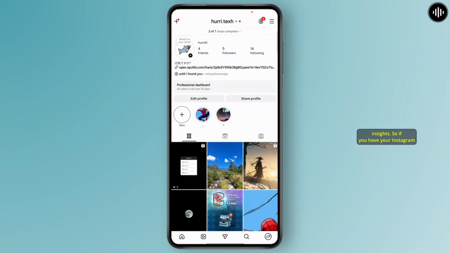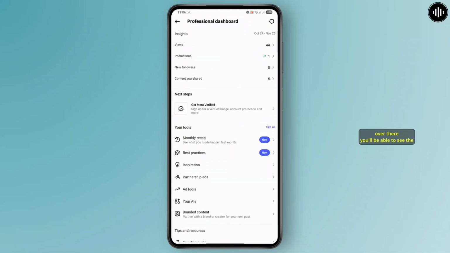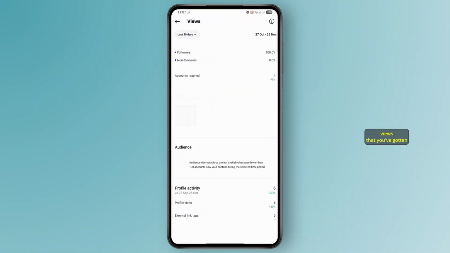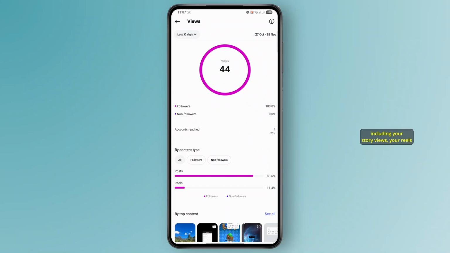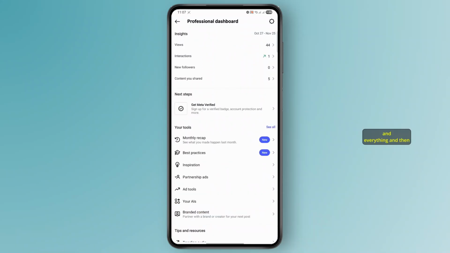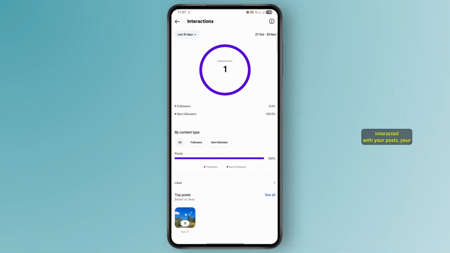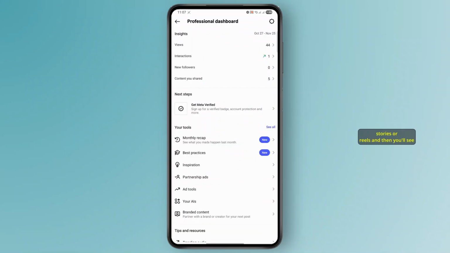If you have your Instagram turned into a professional account, as you can see, I have the professional dashboard. If you head over there, you'll be able to see the views that you've gotten, including your story views, your reels, and everything. And then you'll have your interactions as well. How many people have interacted with your posts, your stories, or reels.